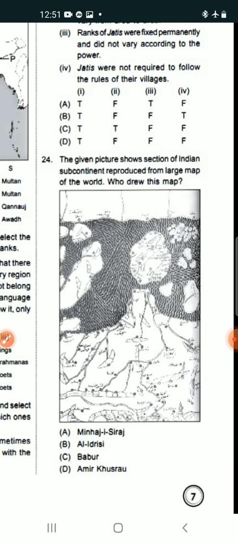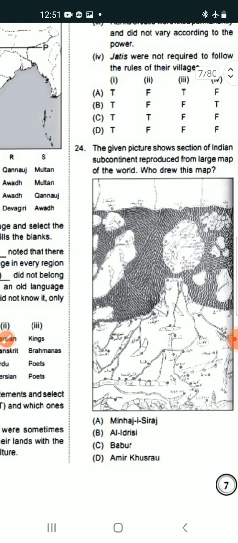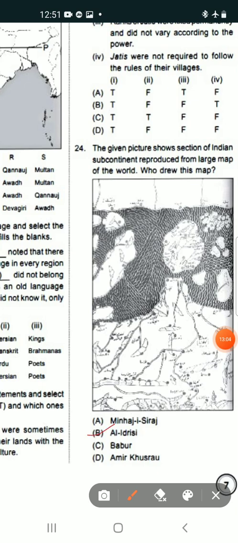Options are Minhaj Siraj, Al Idrisi, Babar or Amir Khusro. The answer is B, that is Al Idrisi. The Arab cartographer Al Idrisi made this map in 1154 CE.